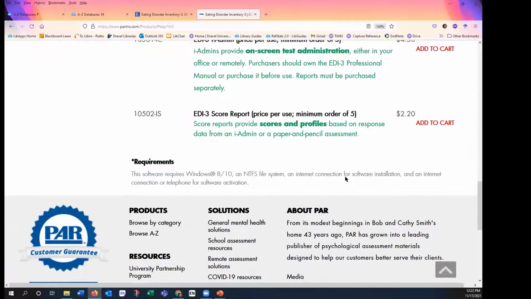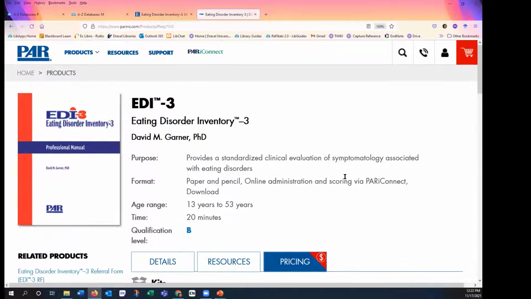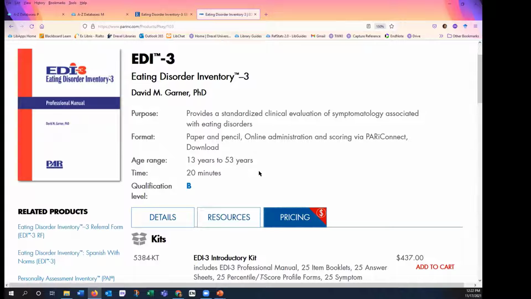I don't see anything offhand specifying who can purchase this and who cannot. So there may not be restrictions, but perhaps that information is under details.